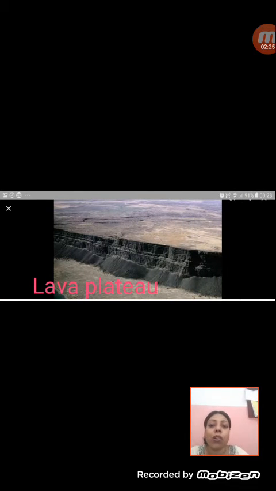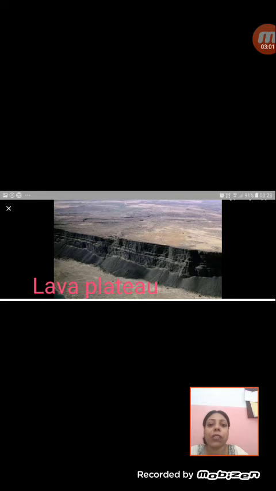Now the next is what is called a lava plateau. Sometimes when there are cracks or fissures on the earth's surface, lava or magma starts coming out from the magma chamber through the fissures and cracks, and it starts spreading over in layers. With successive eruptions like this, the layers get solidified, and the land slowly rises up and forms a plateau. That plateau is called a lava plateau because it has been formed totally due to volcanic activity.